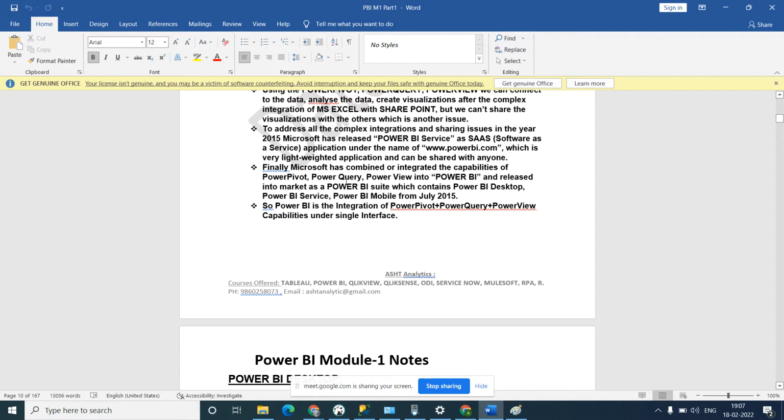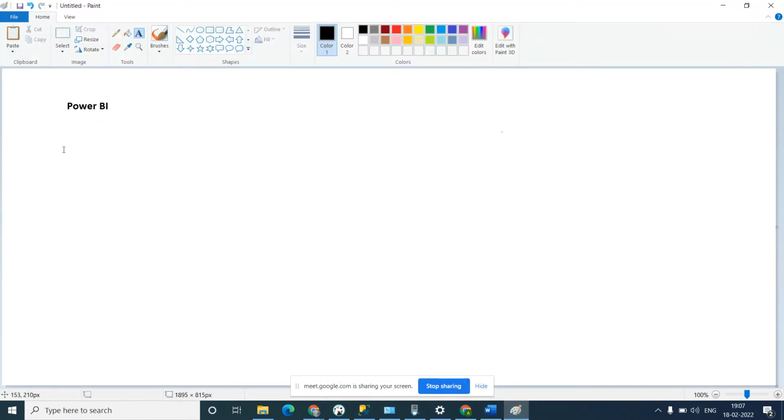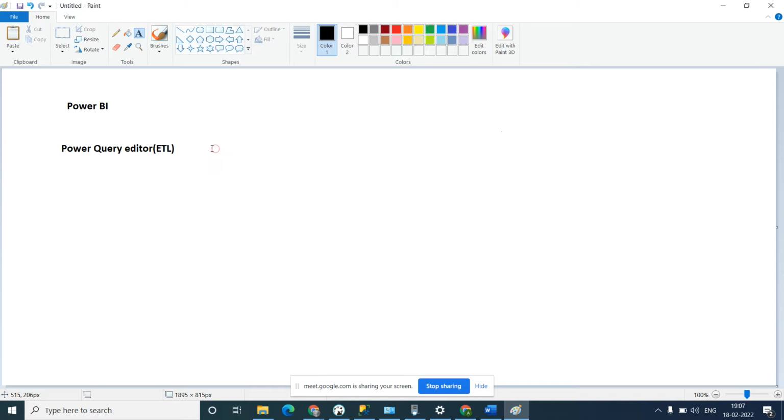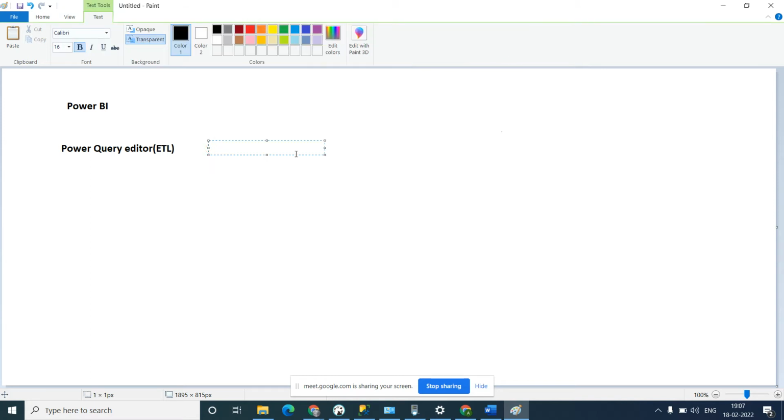As we discussed in the introduction, there are three components that make up Power BI. First is Power Query, the Power Query editor, which is nothing but ETL. You know what ETL is? Last time we had seen, right? What is ETL? Pranay? Dinesh? It is used for data cleaning, data transformation.